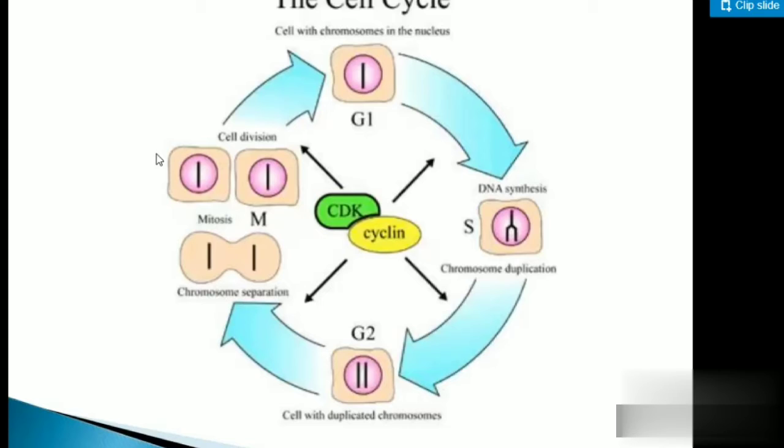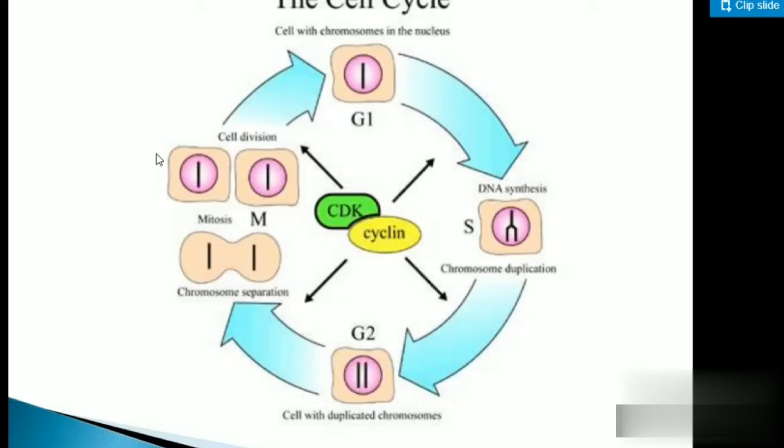In G1, the cell becomes very active and prepares itself for cell division. After that, it goes to the M phase. What is the M phase? It is the mitosis phase. Then it goes to cytokinesis, where the cells divide. So the first one is interphase, in which G1, S and G2 come. After that, the M phase, that is mitosis, then cytokinesis.